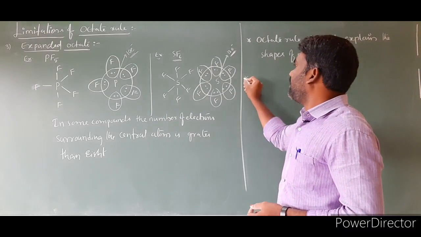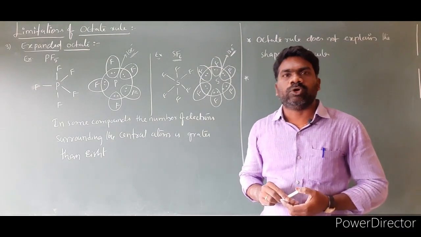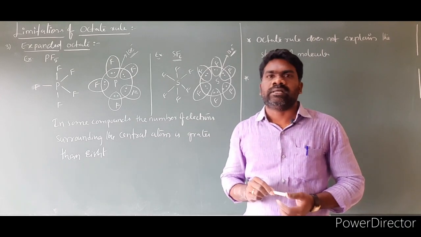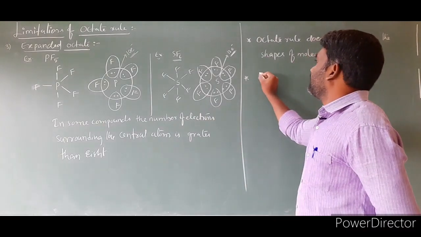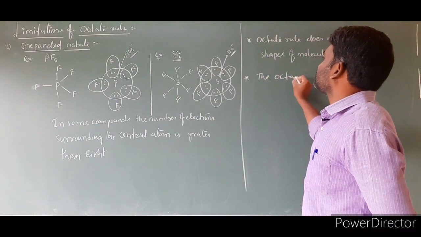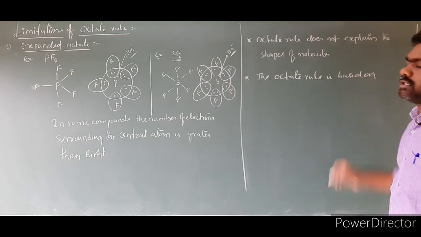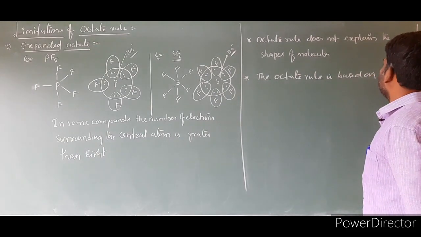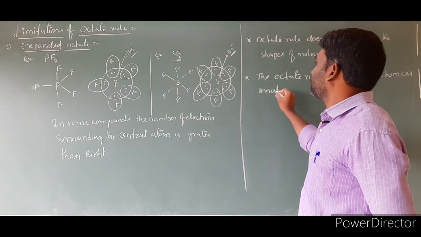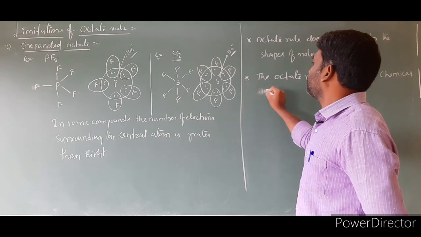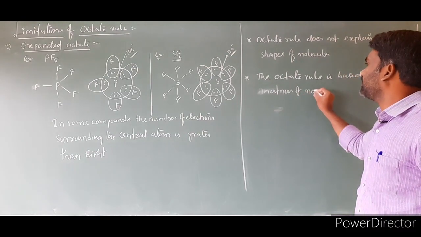Another one is that the octet rule is based on the chemical inertness of noble gases. But some noble gases like xenon and krypton react with oxygen and fluorine to form compounds. So let's write: the octet rule is based on the chemical inertness of noble gases.